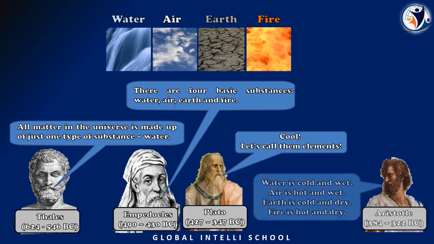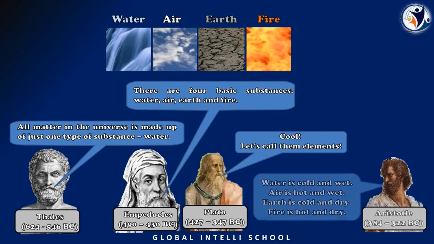See here, there are some similar characteristics, but not all. Water is cold and earth is cold, but water is wet and earth is dry. Air is hot and fire is hot, but air is wet and fire is dry.